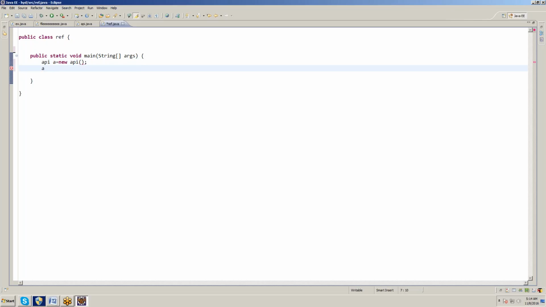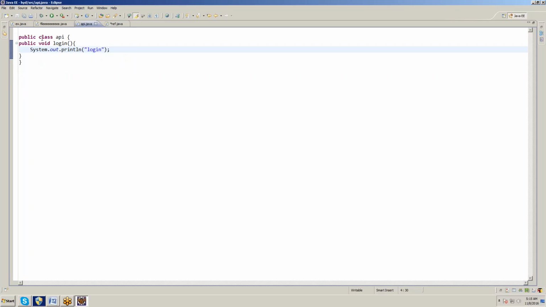So a dot login. If it is non-static, we need to create the object, then we can call the function. If it is another class, we should compulsorily create the object and call with the reference.